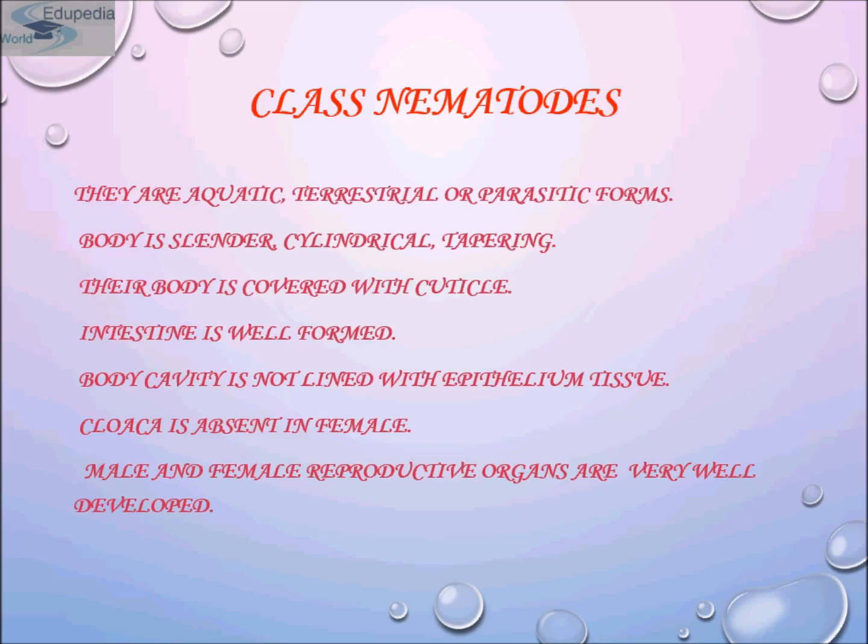Nematode species can be difficult to distinguish, and although over 25,000 have been described till now, of which more than half are parasitic. The total number of nematode species has been estimated to be about 1 million. Unlike cnidarians and flatworms, nematodes have a tubular digestive system with openings at both ends. Their intestine is very well formed. Their body cavity is not lined by epithelium tissue.